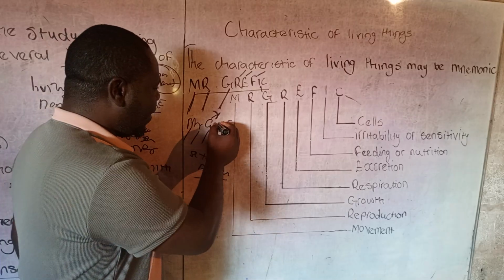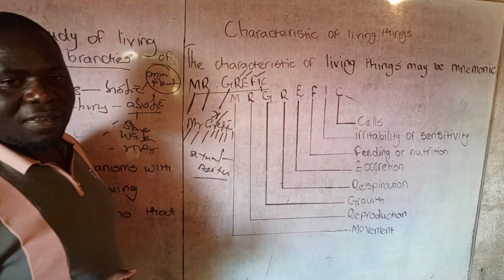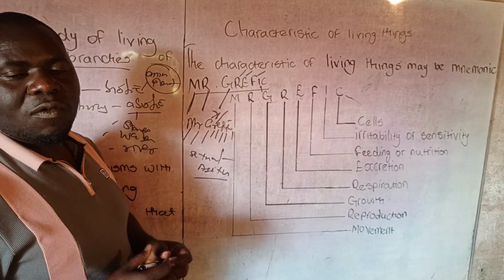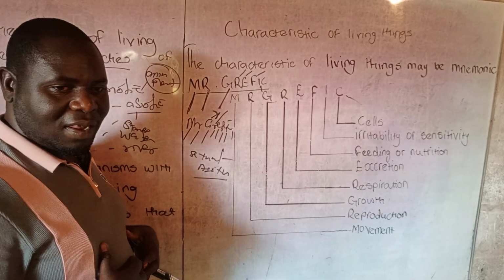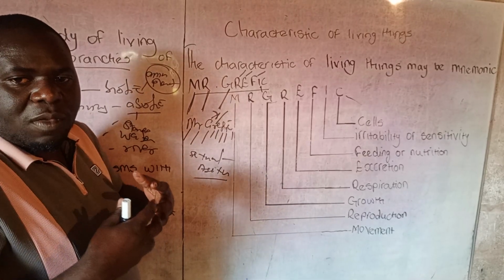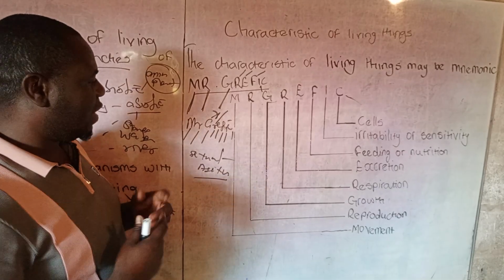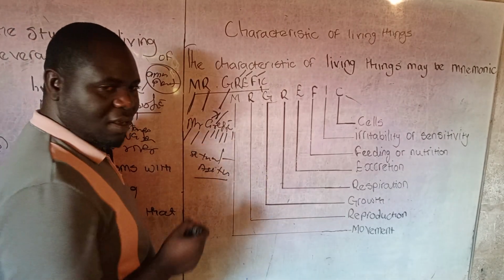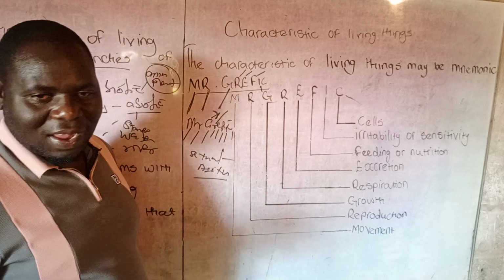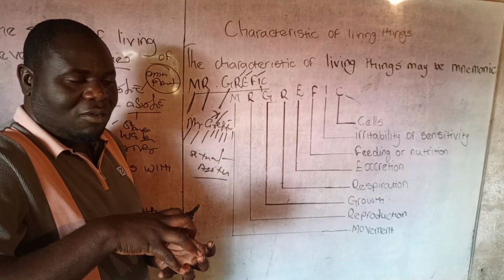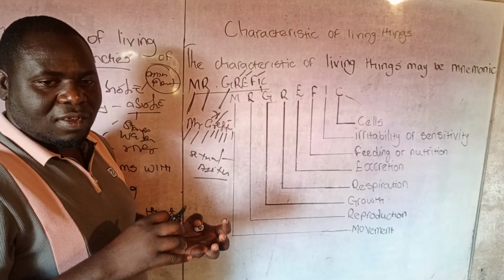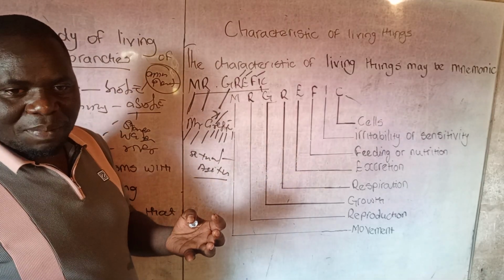Then respiration is the release of energy from the food substance in a living cell. There are two types of respiration, internal and external. Internal respiration is grouped into two, aerobic and anaerobic.